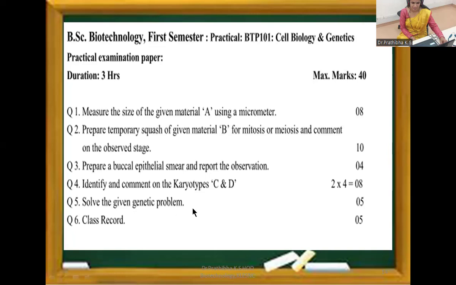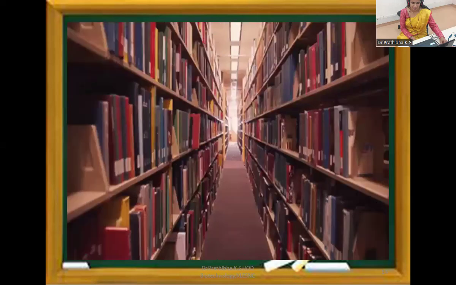Then any one genetic problem will be given. You need to solve it. So kindly make a note of all these question paper patterns of the practical in your observation notebook so that you can focus on those particular experiments.